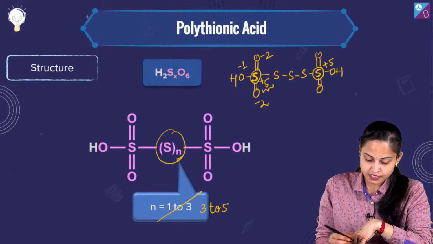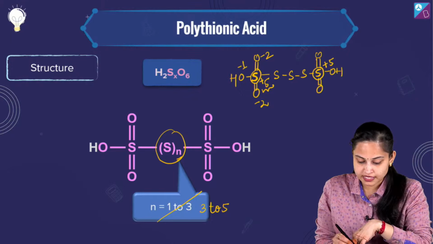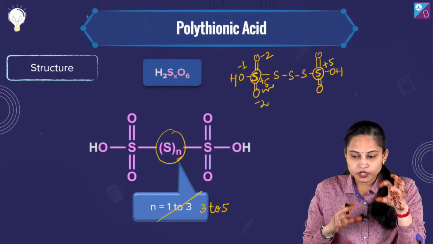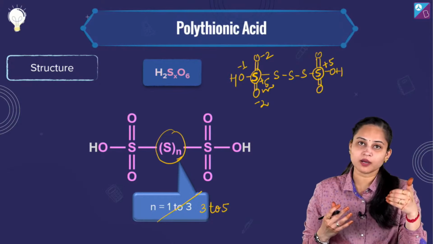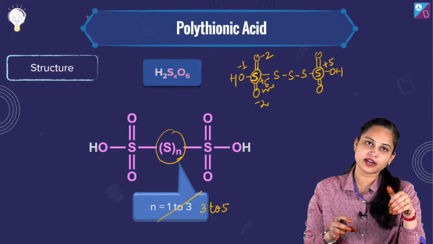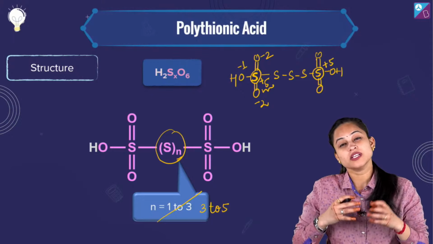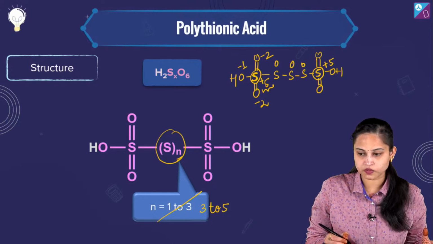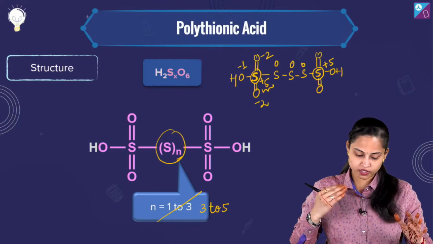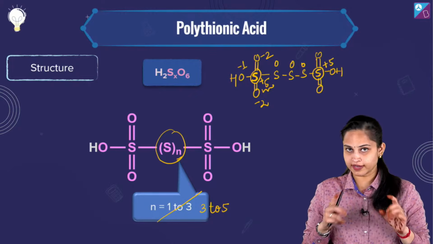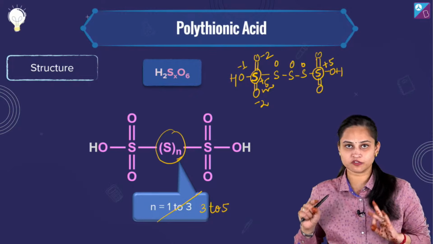Isn't it? Yes. If I just talk about these sulfur atoms, no charge is actually developed on these sulfur atoms. Why is no charge developed on these sulfur atoms? Because they are bonded to the same sulfur atoms. Okay, so it will be 0, 0 and 0 in this particular case. So you can just go ahead with any of the things to be asked over here. You'll find your answer as 0 and +5 only.